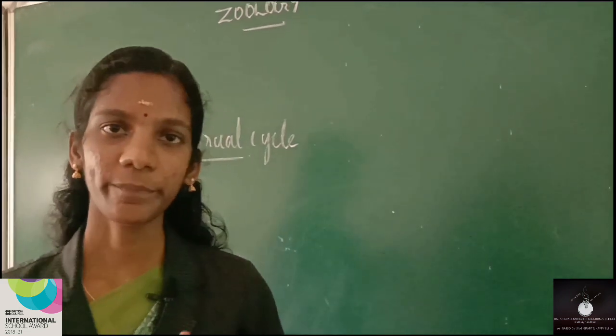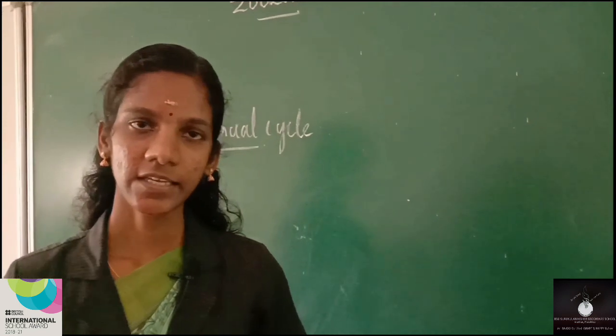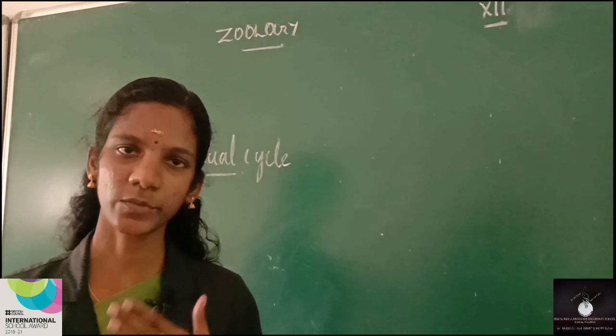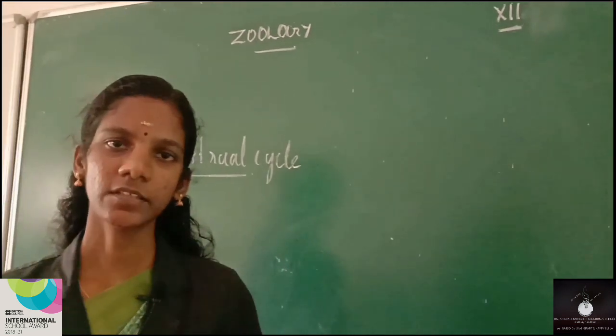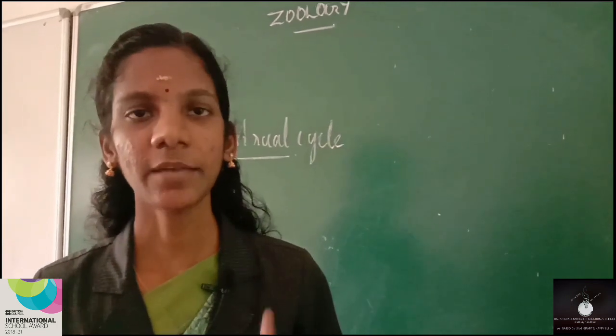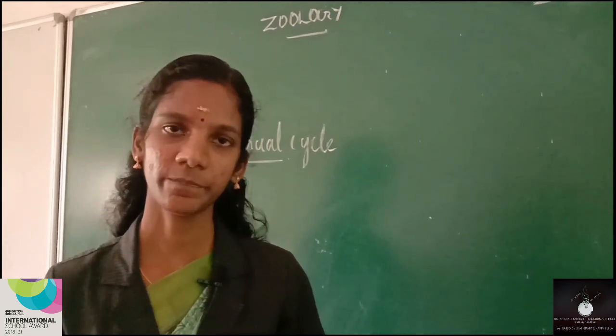As you know, menstrual cycle is a series of cyclical changes that may happen inside the ovary and uterus of the female reproductive system to support pregnancy and childbirth. One of the major events that may happen during the menstrual cycle is the menstruation process.